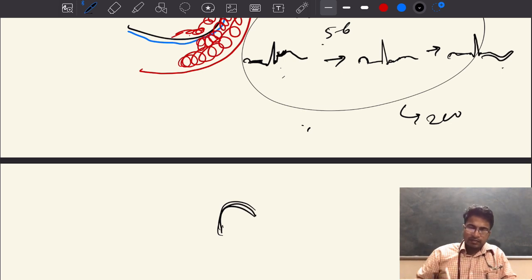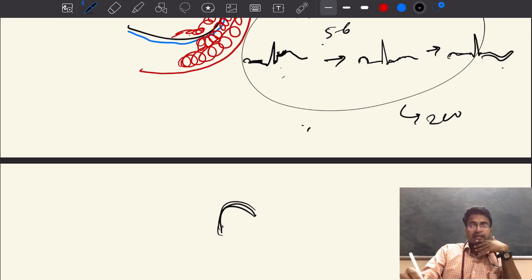Then, ST segment elevation in myocardial infarction can be localized, like lead I and aVL for the lateral wall, leads II, III and aVF for the inferior wall. But pericarditis will have diffuse ST segment elevations, without involving lead aVR.